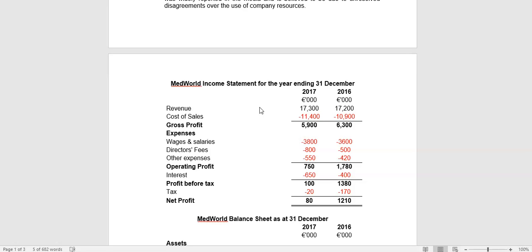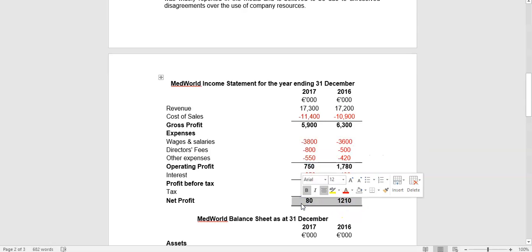If you just jump straight into the ratios, you're going to end up missing some very valid, broader points that'll be useful in terms of coming up with a conclusion of whether it's an attractive company or not. So we can see in MedWorld, they're growing revenue marginally year on year. Gross profit is falling. Operating profit is falling significantly, and net profit, it's nearly a loss-making company. It's now gone from 1.2 million profits in 2016 to 80 grand in 2017. So the big issue here seems to be cost control.